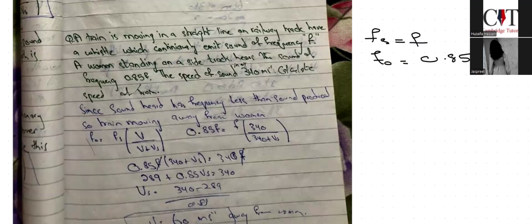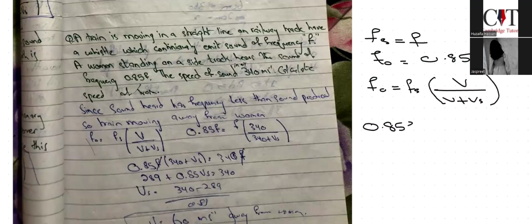So let's write the formula first. fo equals fs times v upon v plus vs. The observed frequency is 0.85 f, the frequency of the source is f, and the speed of sound is 340.